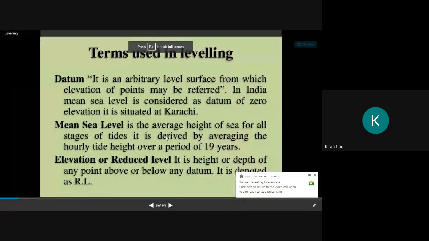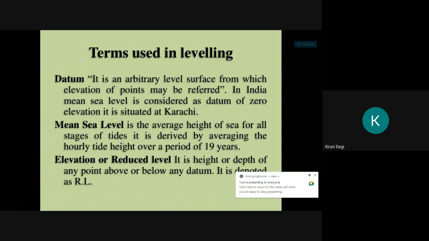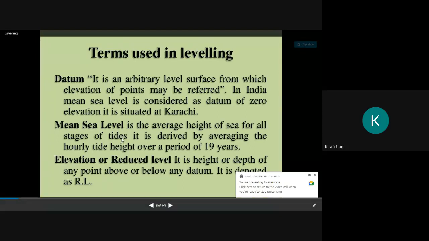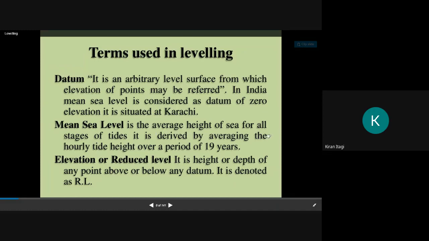Next we have mean sea level. It is the average height of a sea for all stages of tides. We have high rise tides, low rise tides, and lunar tides due to the moon, during the new moon day. So considering all those things, we take an average height of a sea for all stages of tides. It is derived by averaging the hourly tide heights. So don't go through this one.